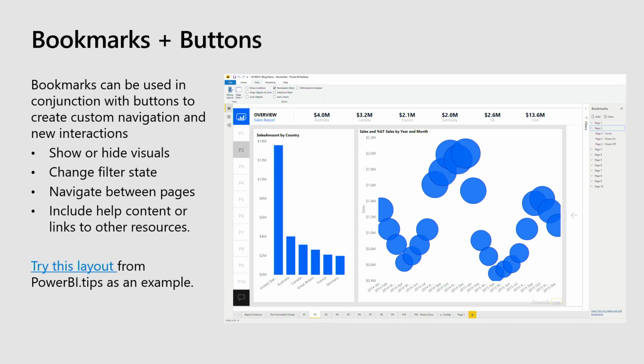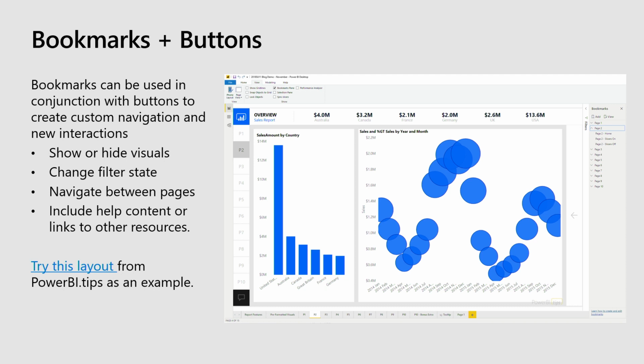Finally, bookmarks also allow really interesting navigation and interaction experiences. So you can use bookmarks to actually show or hide different visuals. You can change the filter state. You can navigate between pages. You can even link off to other pages entirely.